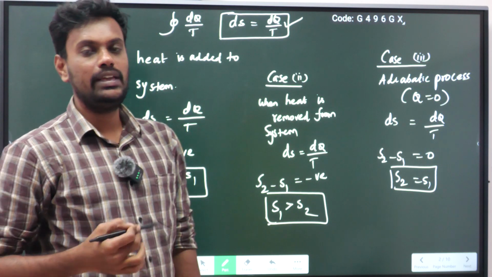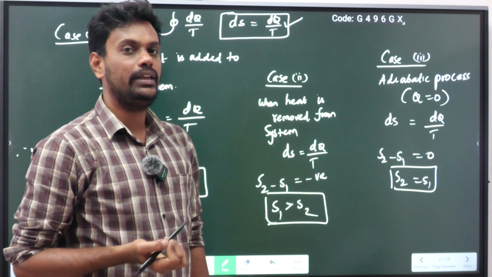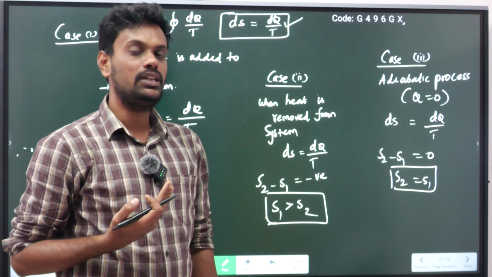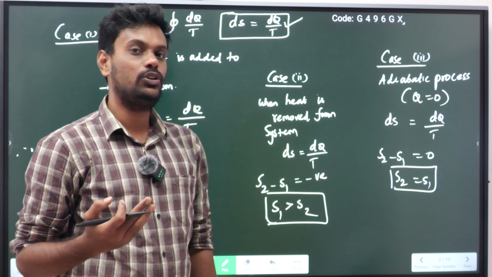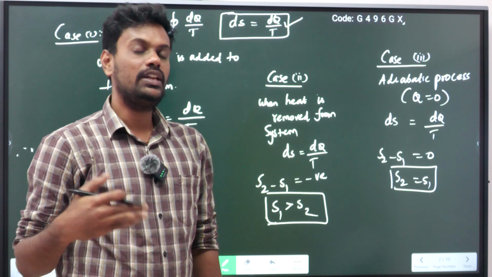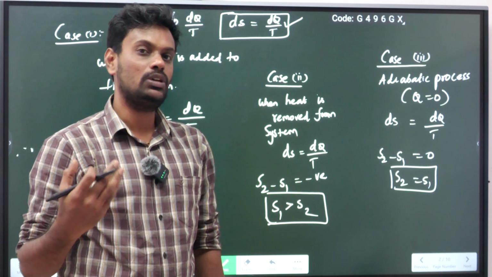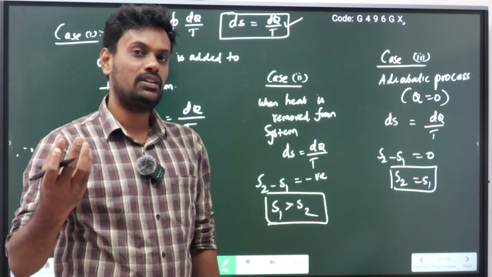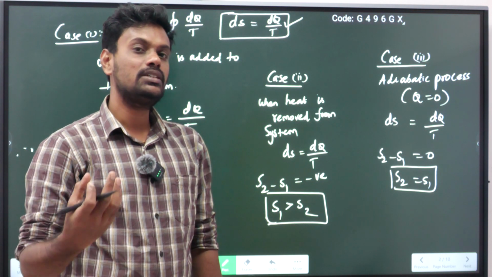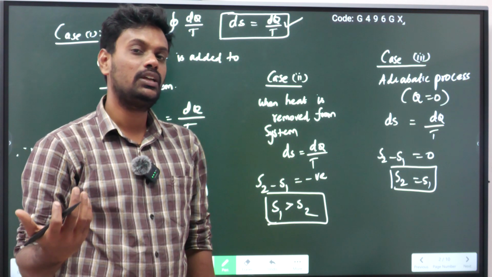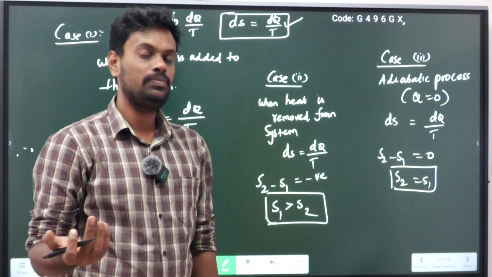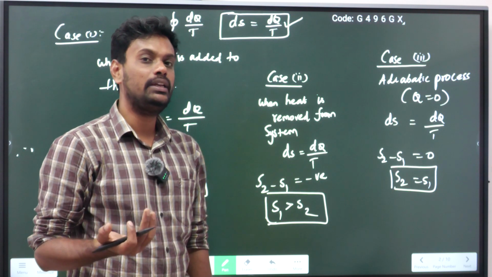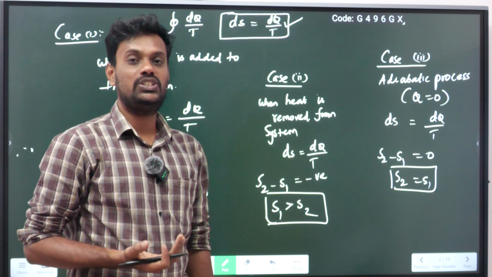Why is ds equal to dQ by T, and what does dQ by T mean? The temperature changes with respect to the heat transfer. If you supply heat to or extract heat from the system, the temperature of the system will change. So the ratio dQ by T is the entropy change.